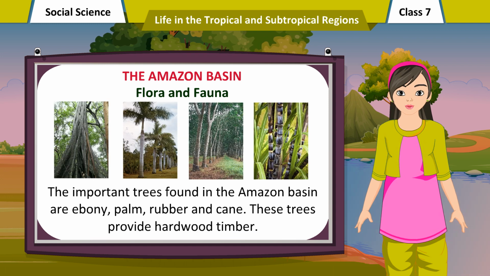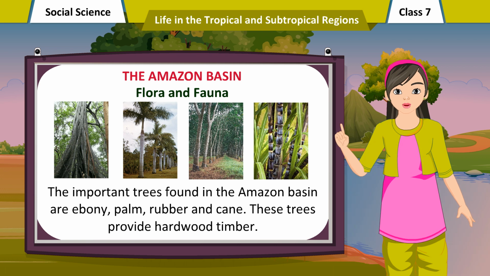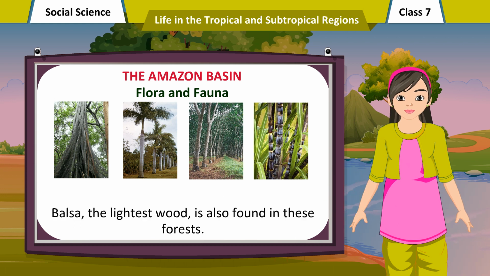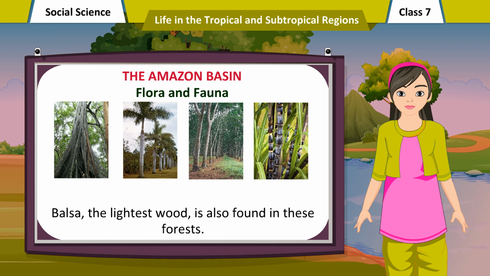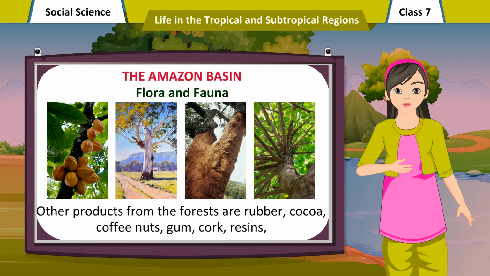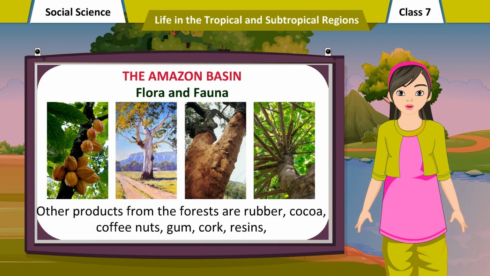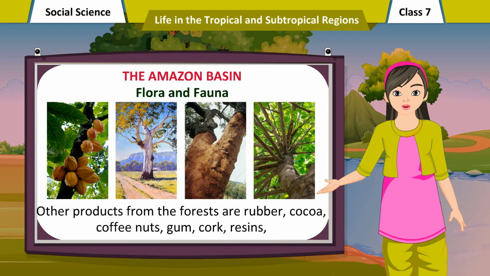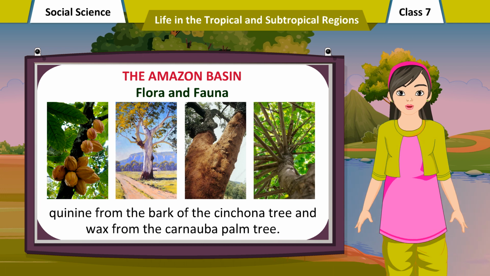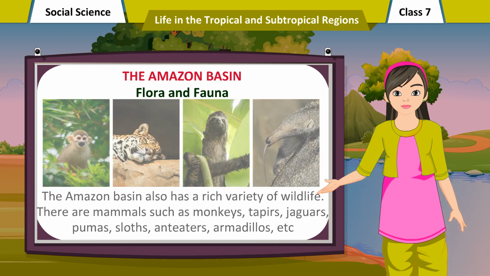The important trees found in the Amazon Basin are ebony, palm, rubber and cane. These trees provide hardwood timber. Balsa, the lightest wood, is also found in these forests. Other products from the forests are rubber, cocoa, coffee nuts, gum, cork, resins, quinine from the bark of the cinchona tree and wax from the carnauba palm tree.